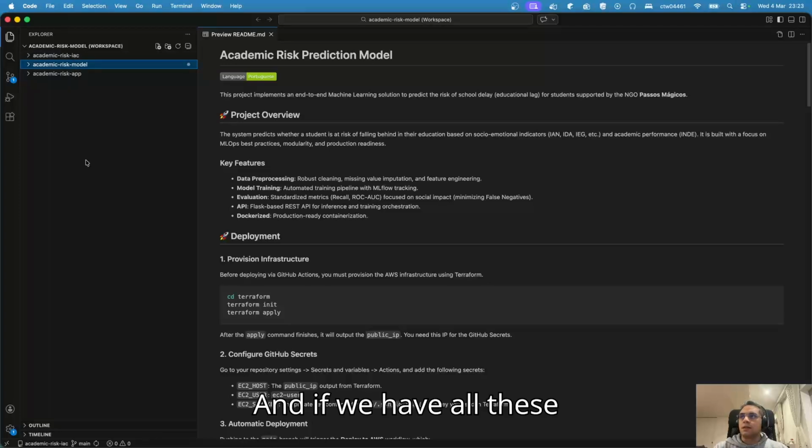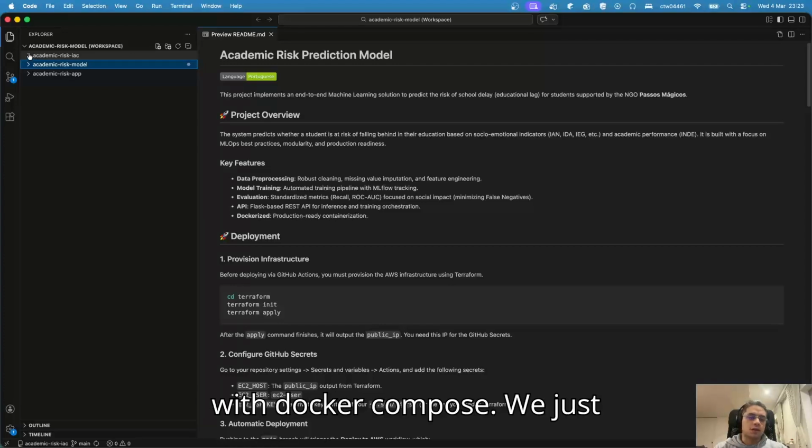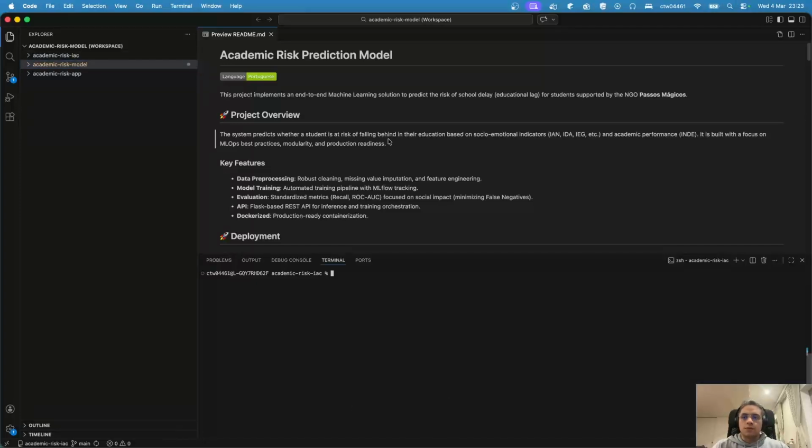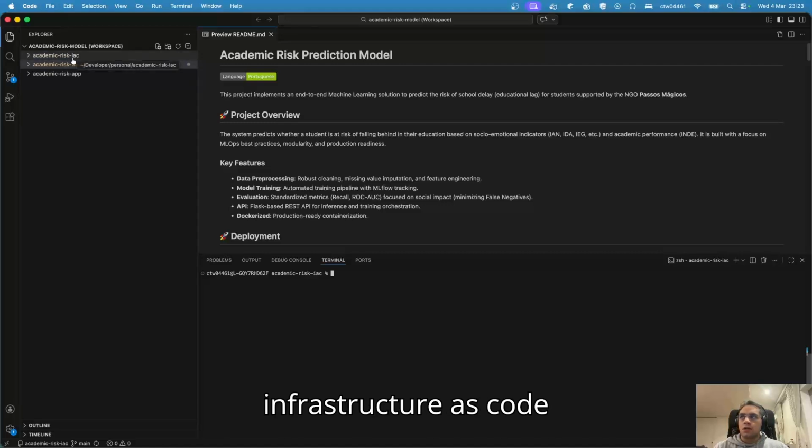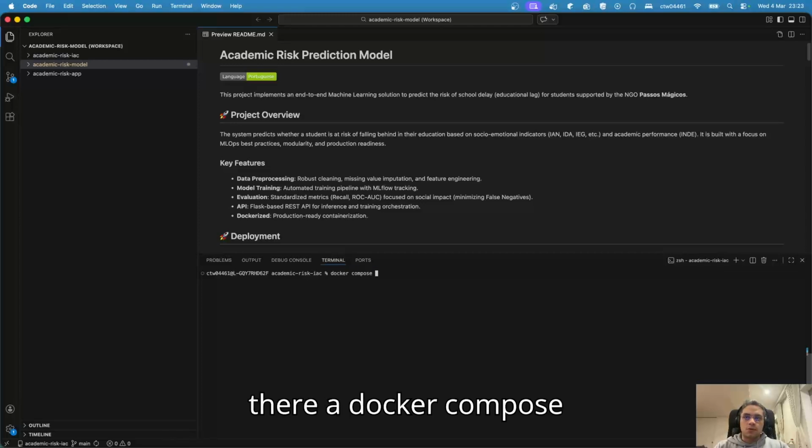If we have all these projects at the same level, we can build our systems locally with Docker Compose. We just need to enter our infrastructure as code project and run docker compose up, build.